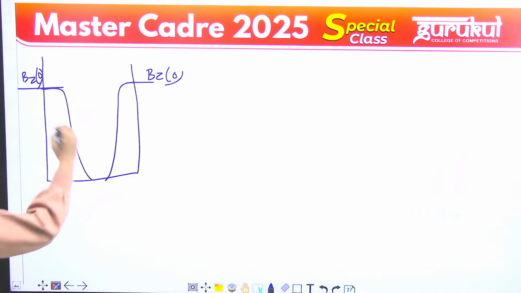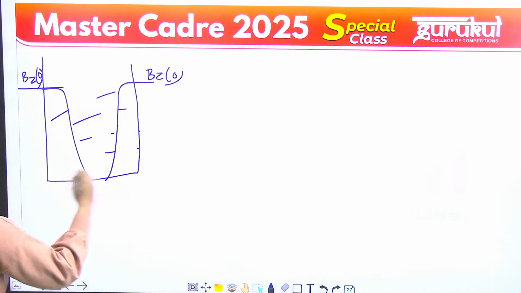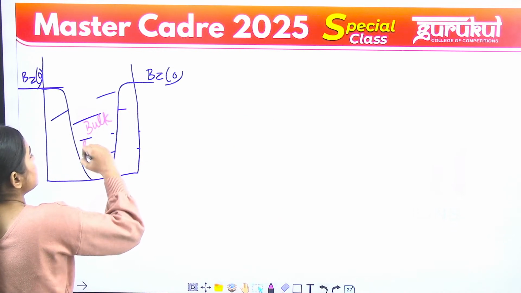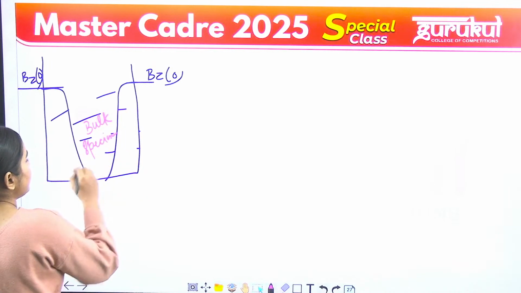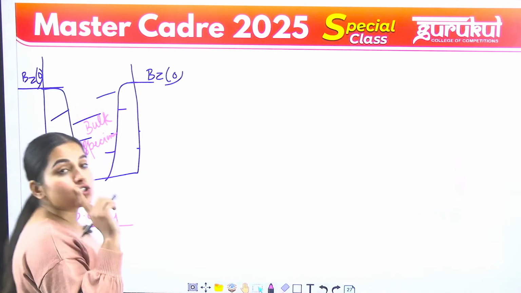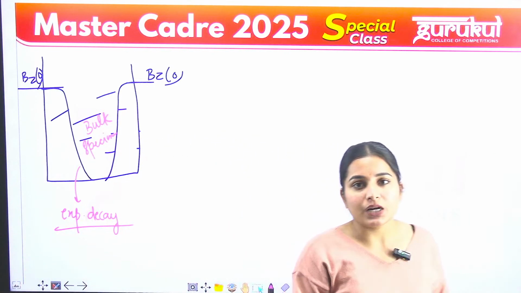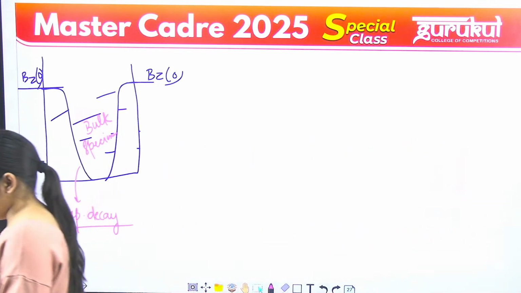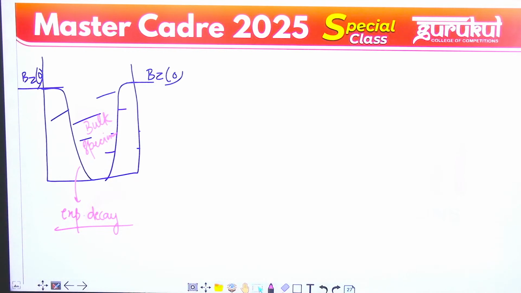Exponential decay. Okay, here let us suppose inside it is a bulk specimen. There is an exponential decay. ये बीच में क्या है? It is a bulk specimen, and you can say this is exponential decay. The magnetic field is not decaying abruptly inside the superconductor, but it is decaying exponentially. ठीक है, यहां तक सभी को क्लियर हो गया है? हाँ जी बच्चे बोलिए, सबको क्लियर हो गया है? The magnetic field is decaying exponentially.